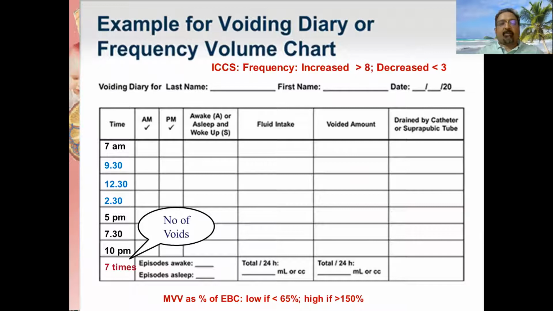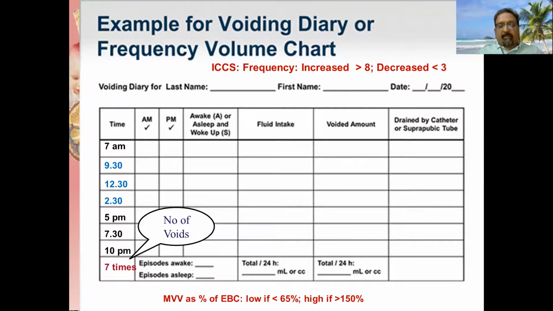A voiding diary or a frequency volume chart is an essential step in evaluation of these children. The number of voids is an important parameter to decide what is the course of action. The International Continence Society defined increased frequency as more than 8 per day and decreased frequency as less than 3 per day. Maximal voided volume as a percentage of estimated bladder capacity is also useful.